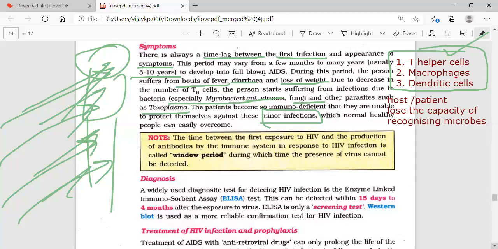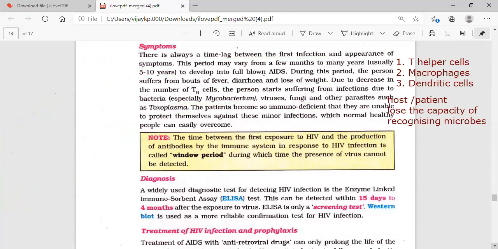That's because the T helper cells, macrophages, and dendritic cells are infected by the virus and not working properly, so any protozoan, bacteria, virus, or fungi may cause infection.